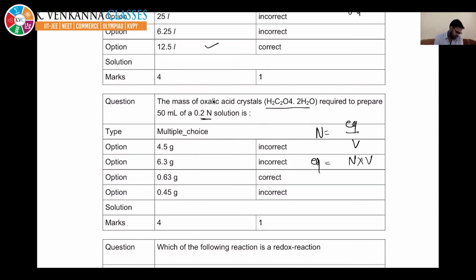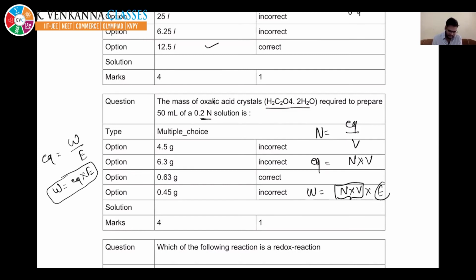Now equivalent is what? We have already calculated, equivalent is weight upon equivalent weight. So W will become equivalent into equivalent weight. This is your formula. So W will become normality into volume into E. This is equivalent multiplied by equivalent weight. Equivalent weight for any acid is equal to molar mass divided by valency factor, and valency factor for any acid is equal to number of replaceable H plus. So it will become N into V into molar mass divided by its valency factor. Its valency factor will be number of H plus, that is 2.